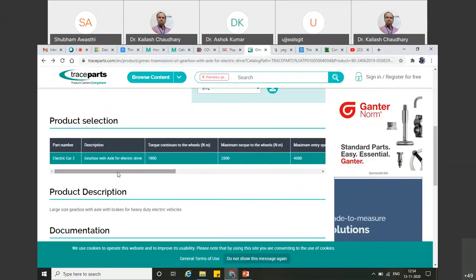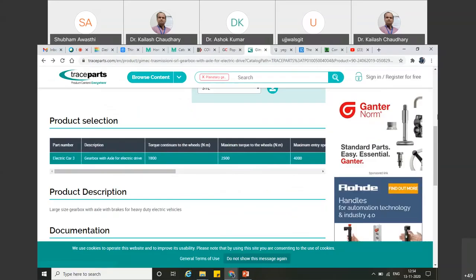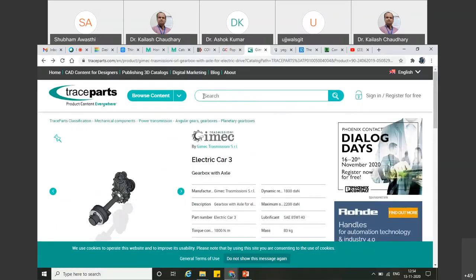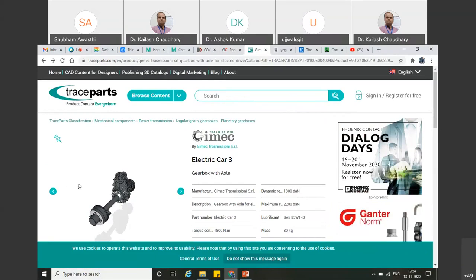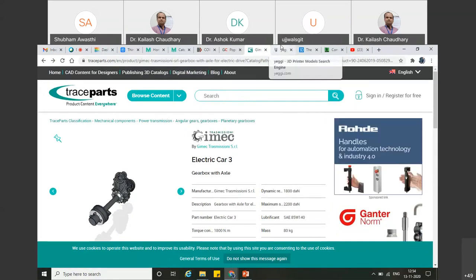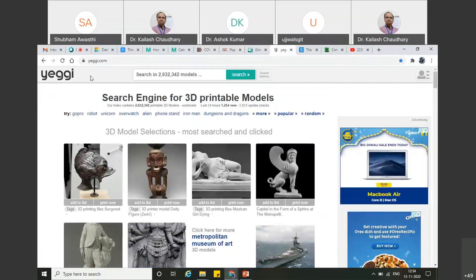This is a fully technical website where most mechanical engineers can have hands-on experience, as they are struggling with many kinds of components which are not easily available in the market. So you can directly download them from this website and customize them according to your need. So this is all about TraceParts, which provides product content everywhere. Most mechanical engineers can get help from this. So the last one is Yeggi.